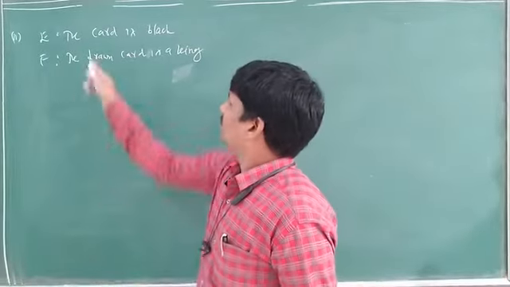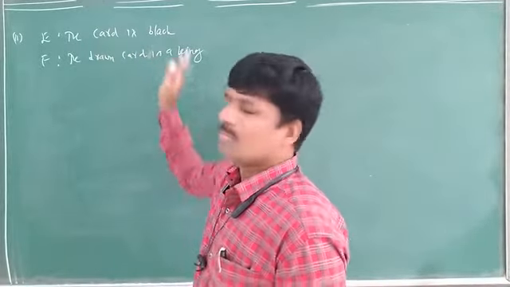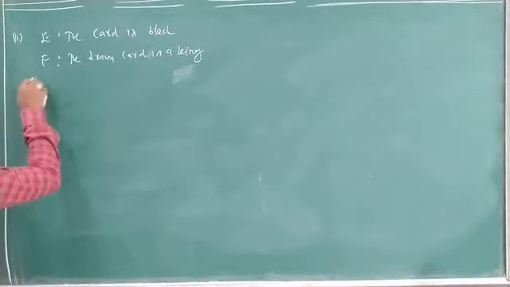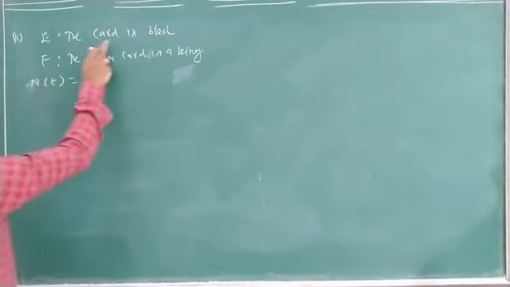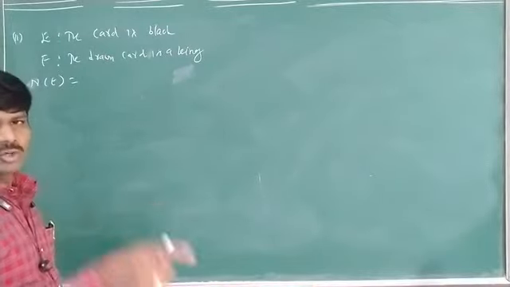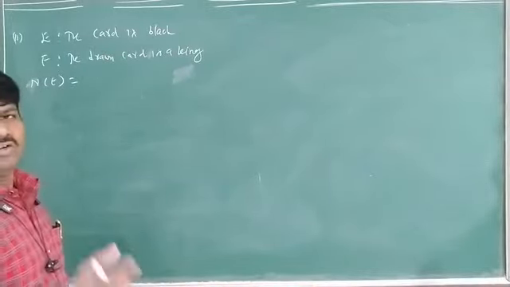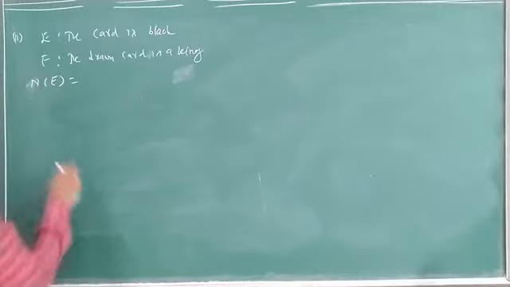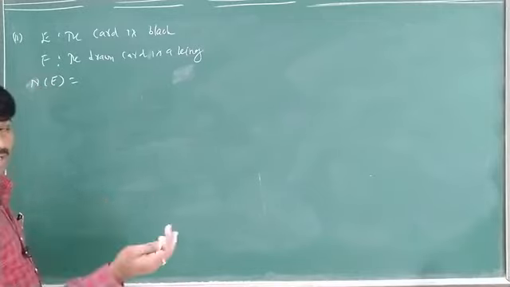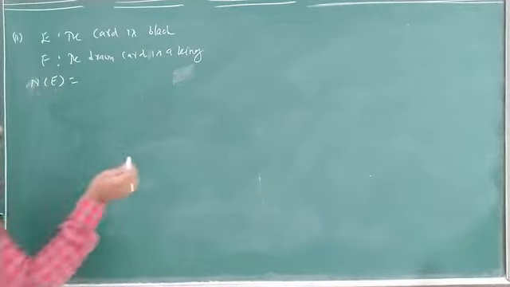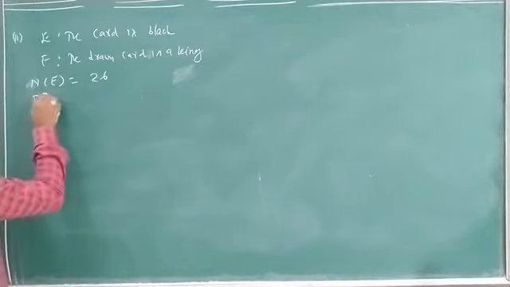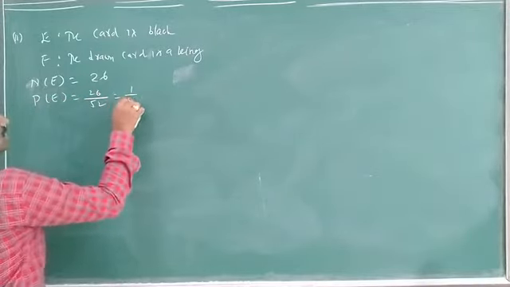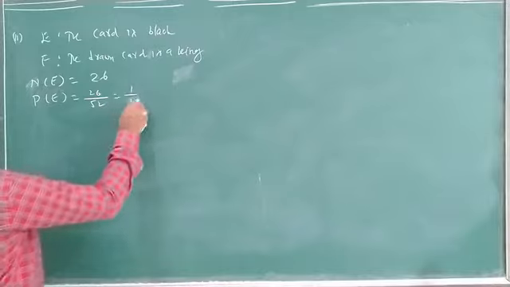King card. Okay. First one, the drawn card is a black card. What is the probability of E, the number of black cards? The card you drew is black, so you get it compulsorily from the 26 black cards only. So E means the number of black cards. How many black cards are there? 26. What is the probability of E? 26 by 52, which is 1 by 2. Clear?